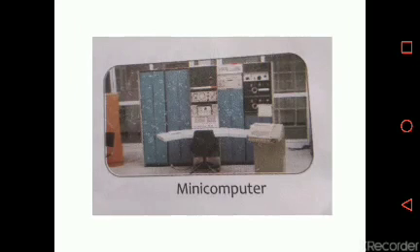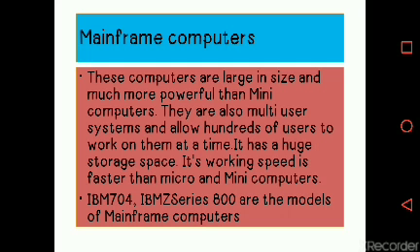Next, mainframe computers. These computers are large in size and much more powerful than mini computers. They are also multi-user systems and allow hundreds of users to work on them at a time. They have a huge storage space to store information for future use, and their working speed is much faster than micro and mini computers.